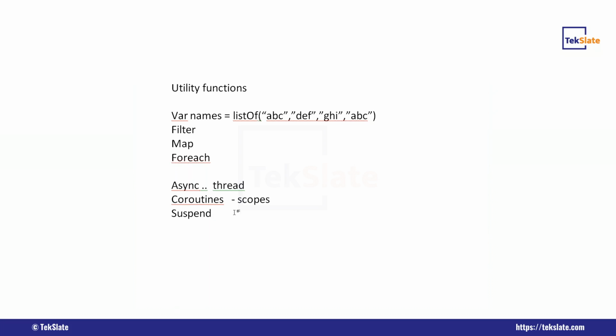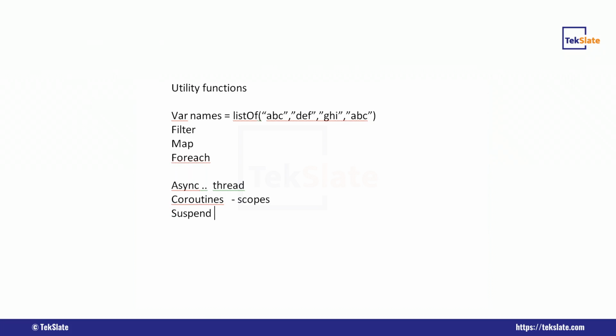If you are creating a coroutine, it should be executed by a suspend function, so you can write your code in suspend functions. This is how async programming is achieved by coroutines, which is very important in Kotlin.